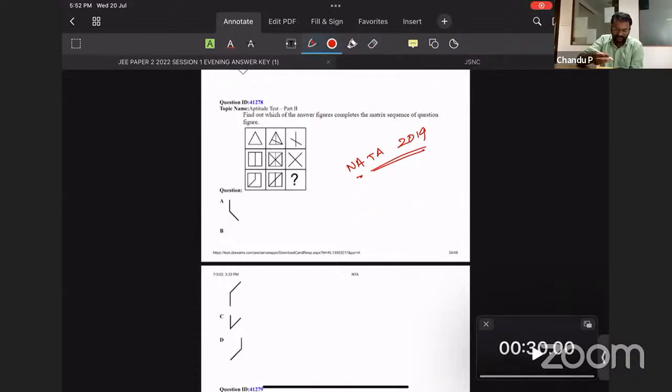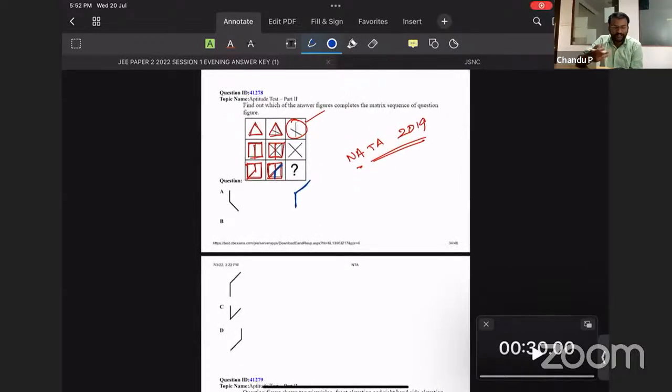So in this question also, if you check here, the triangle is fine. Another triangle is fine. So in these cases, this triangle is common, so the third one will remove that common part. In this figure, the outer one, okay, fine. The center line is fine. So the remaining area is represented over here. The outer square is common, so it will be removed. This particular area is common, this will be removed. What is the remaining? This is the remaining. A somewhat similar question was asked in NATA. Similar, not exactly the same. Logics are repeated.